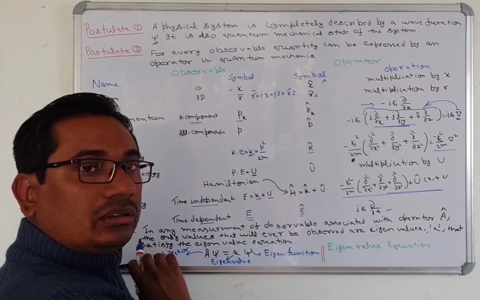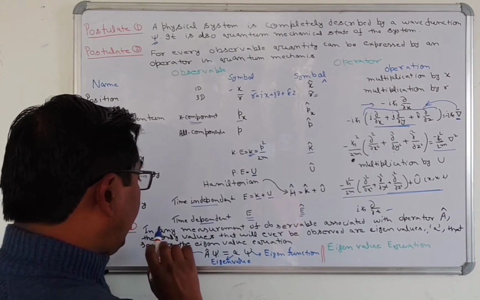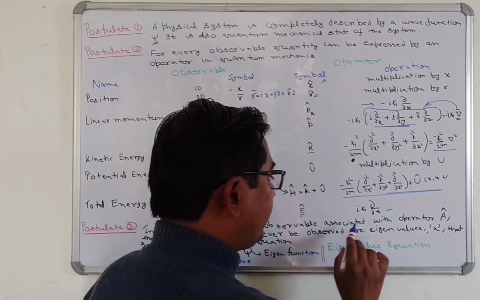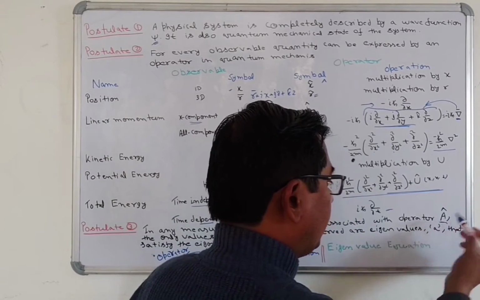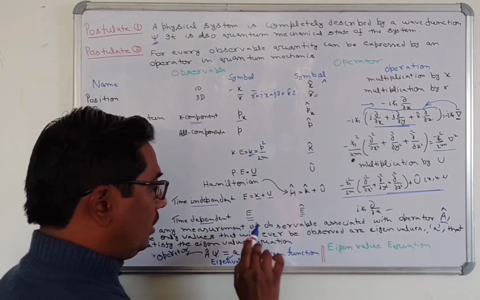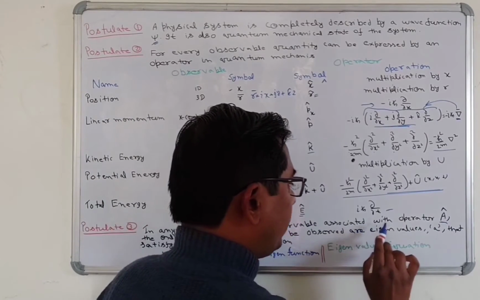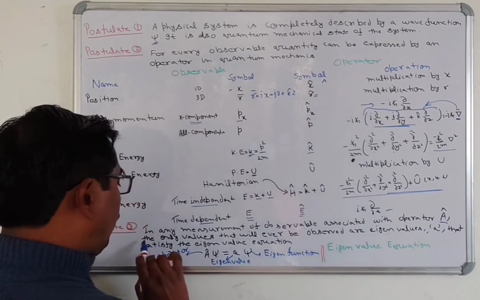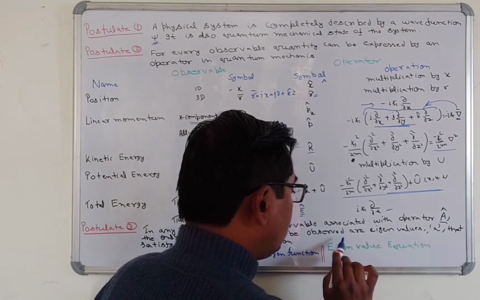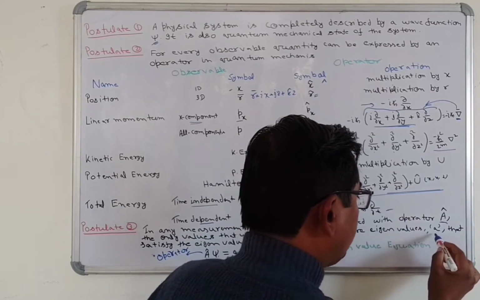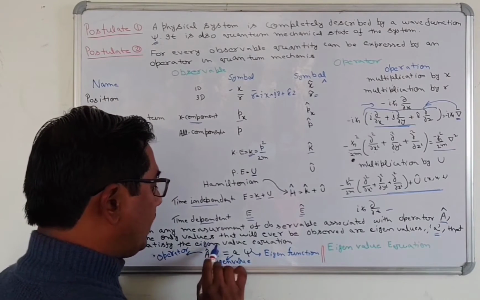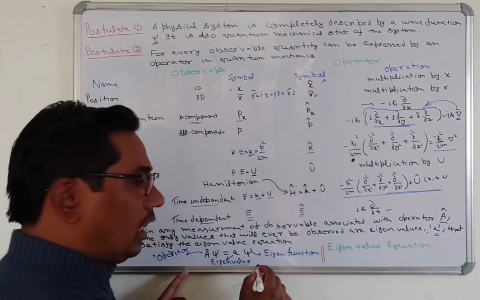Postulate 3: in any measurement of an observable associated with an operator, suppose that A is any operator, the only values that will ever be observed are eigenvalues, small a, that satisfy the eigenvalue equation.